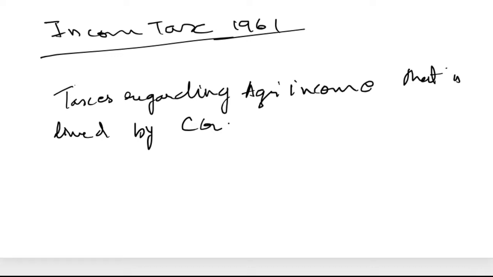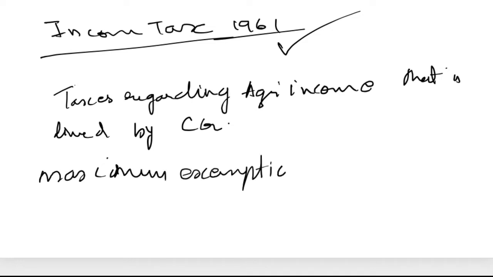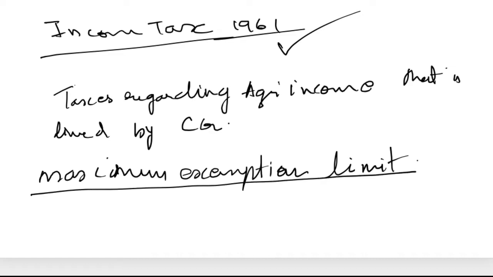So as per the Income Tax Act 1961, the assessee whose total income is greater than the maximum slab exemption limit has to pay tax, right?